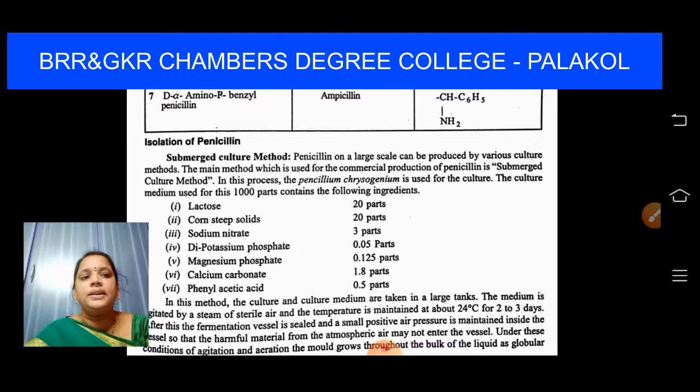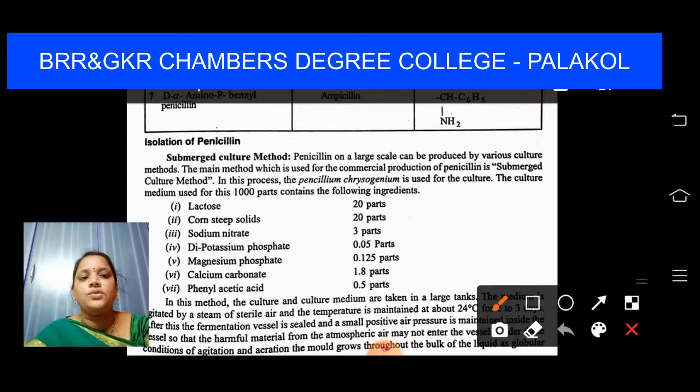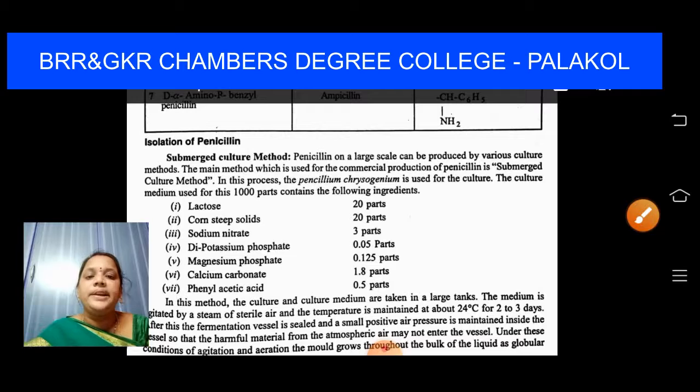They are lactose 20 parts, corn steep solids 20 parts, sodium nitrate 3 parts, dipotassium phosphate 0.05 parts, magnesium phosphate 0.012 parts, calcium carbonate 1.8 parts, phenyl acetic acid 0.5 parts. These are all the ingredients used to grow the penicillin in the submerged culture method, right?